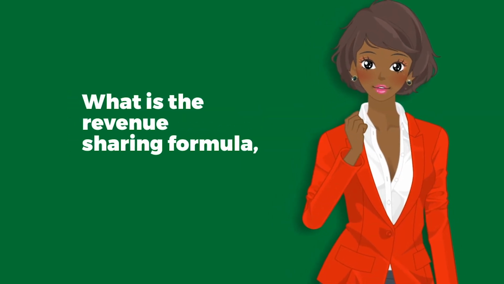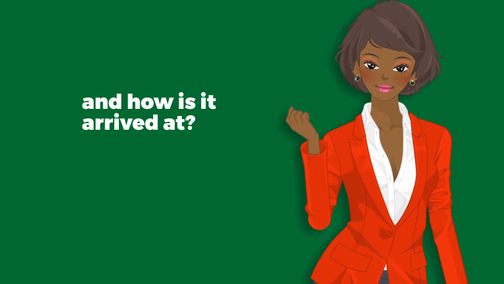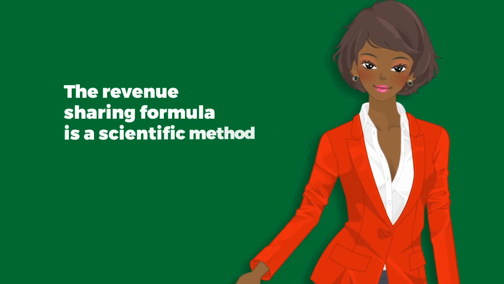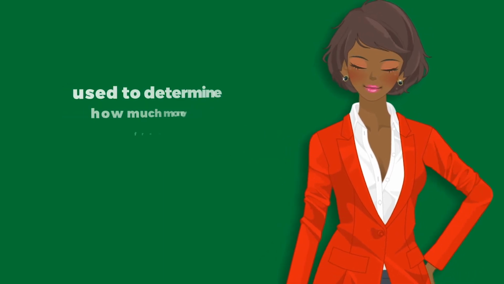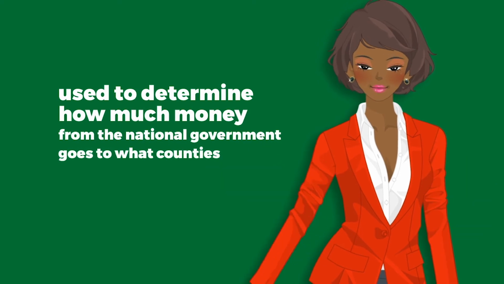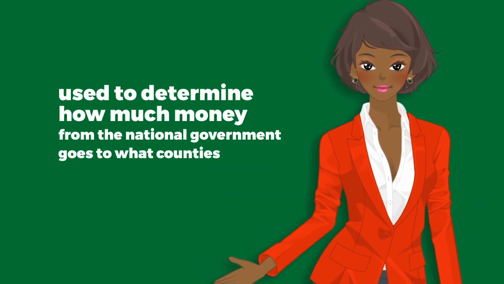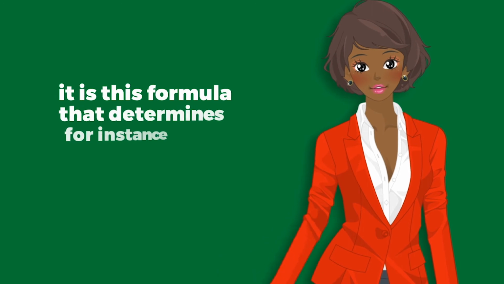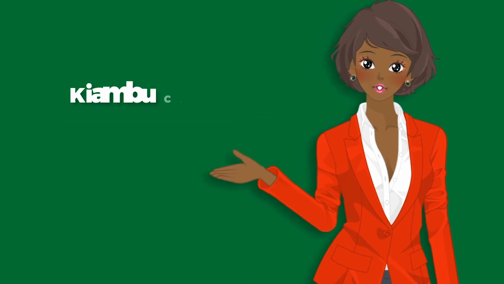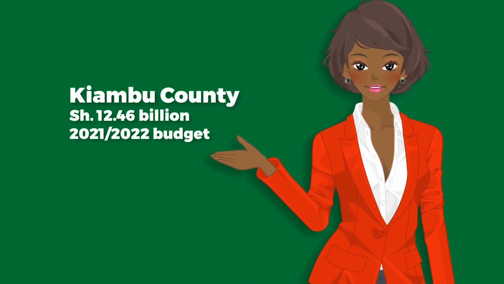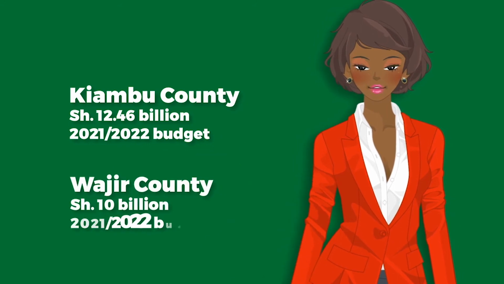What is a revenue sharing formula and how is it arrived at? The revenue sharing formula is a scientific method used to determine how much money from the national government goes to what counties. It is this formula that determines, for instance, why Kiambu County was allocated 12.46 billion shillings while Wajir County got 10 billion shillings.